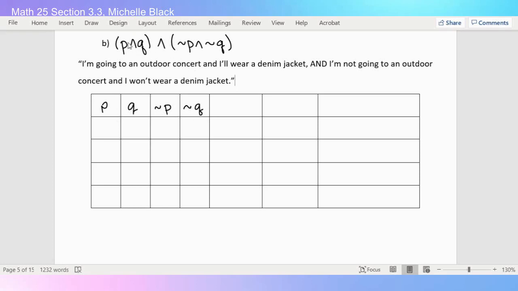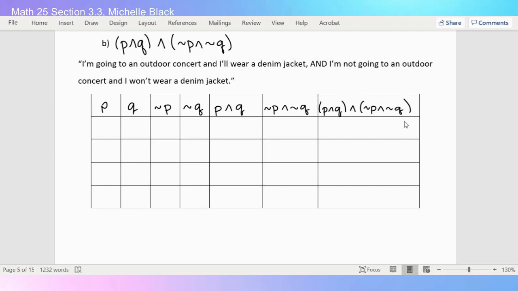So I also have a conjunction with my normal P and Q, as well as a conjunction with my not P and not Q. And now, since I have my first conjunction and my second conjunction, I can make my large conjunction. So I have P and Q and not P and not Q.